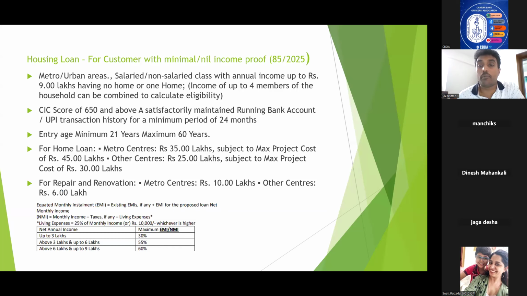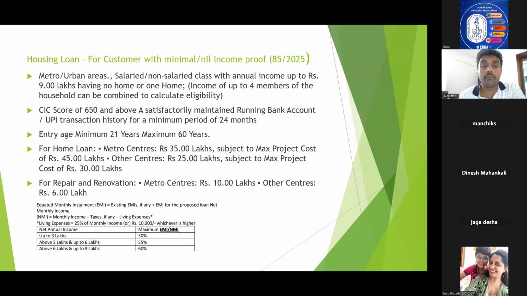Income of up to 4 members of the household can be combined to calculate the eligibility. The CIC score is 650 and above. A satisfactorily maintained running bank account or UPI transaction history for a minimum period of 24 months should be there. In the case of Insta mutual fund and Canara Heal, we saw that the CIC score was 700. Here it is minimum 650.